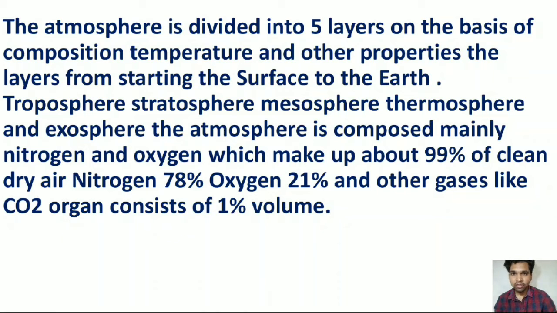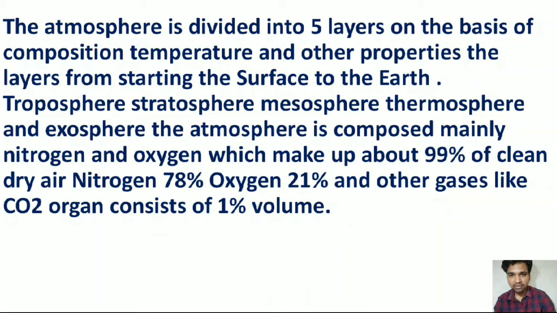Dear friends, the Earth's atmosphere is basically divided into 5 major layers, which we will discuss here. Friends, these 5 major layers are troposphere, stratosphere, mesosphere, thermosphere and exosphere.